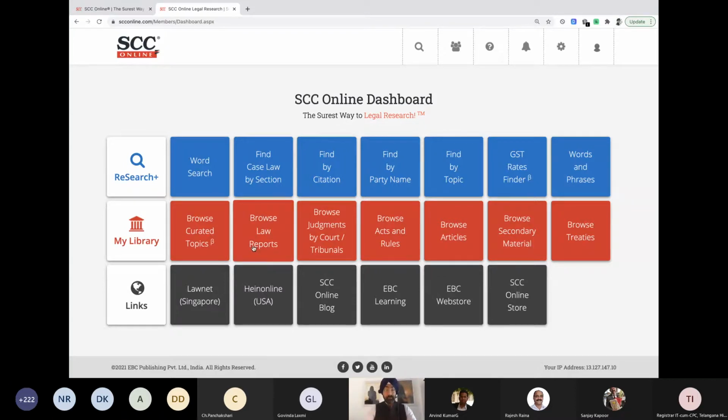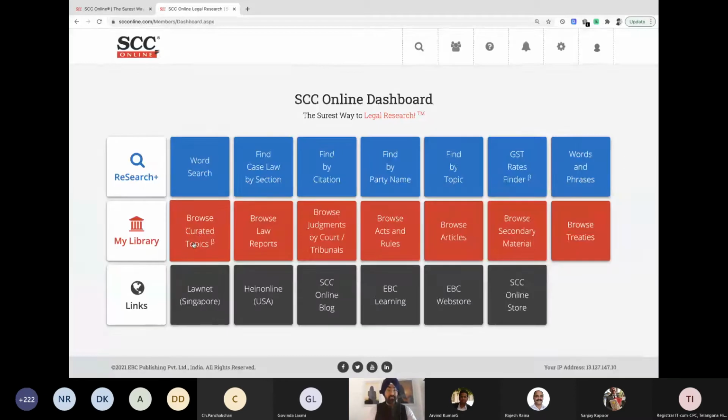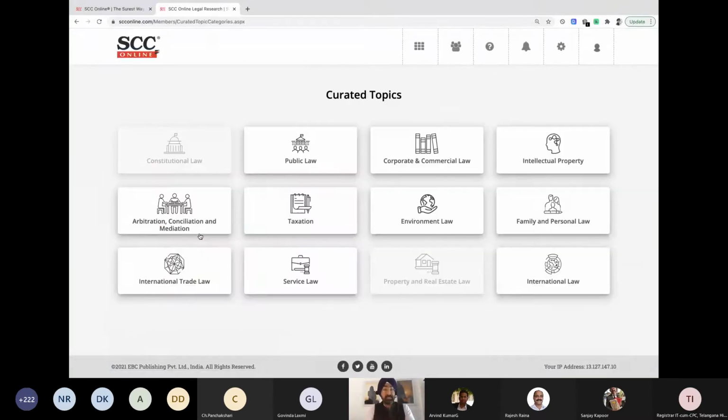I'll give you two examples in this browse section, and then we will jump to the word search and the blue tiles. So I'll start the session with this, that is browse created topics. The reason why I'm going with this is because this is something which I think we can all make use of.